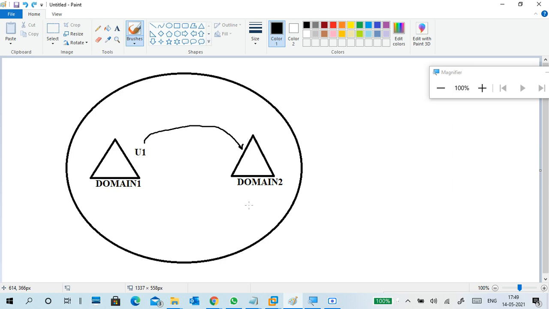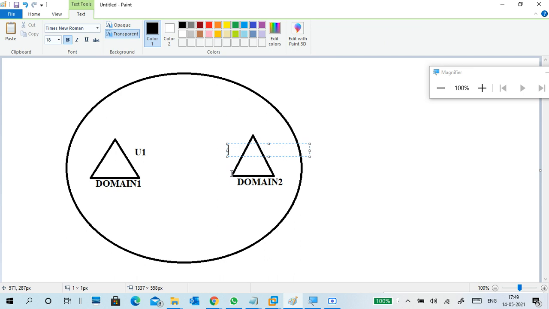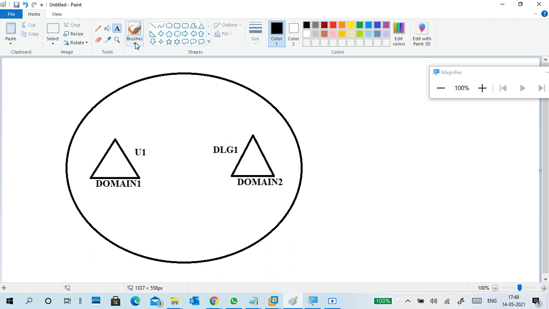Then what to do? He should be a member of... For example, I'm going to create domain local group 1. I created a group called domain local group 1. So this user must be a member of the domain local group.